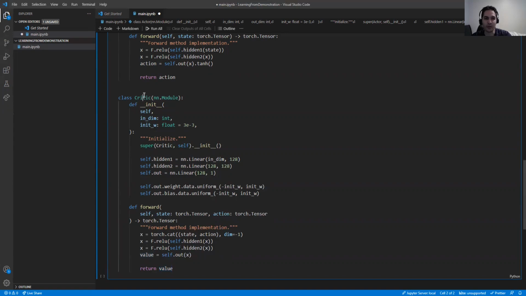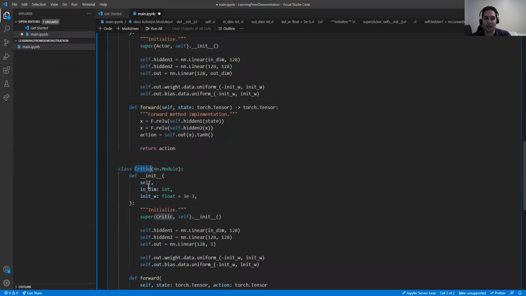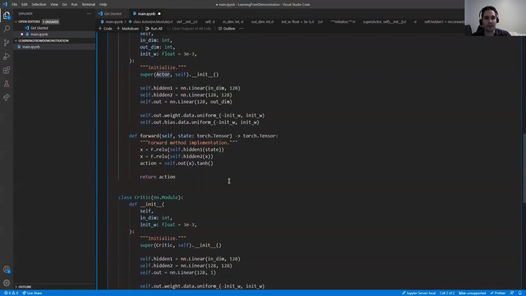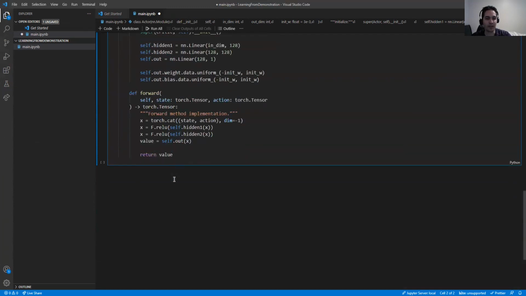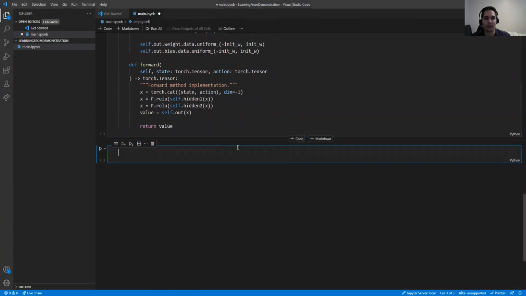So the critic is the Q function, but as we explained in the paper explanation, it is not exactly the same. The Q is the exponential average of the critic, and the actor is the pi. So these are the two networks that we define. So now it's time to create a behavioral cloning agent.